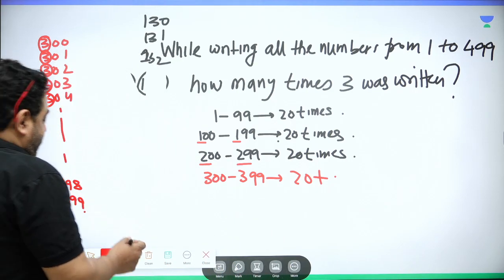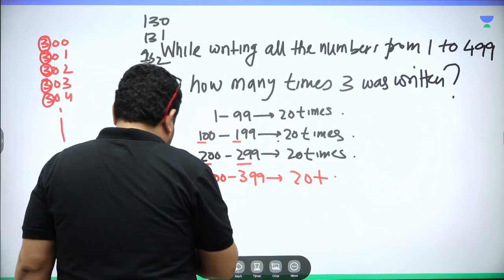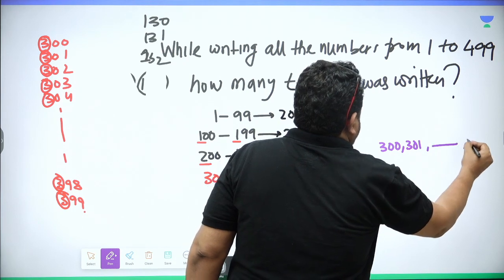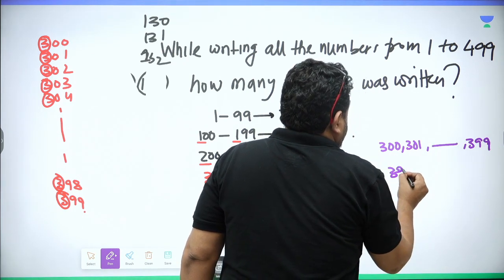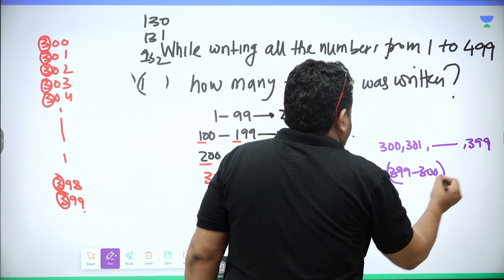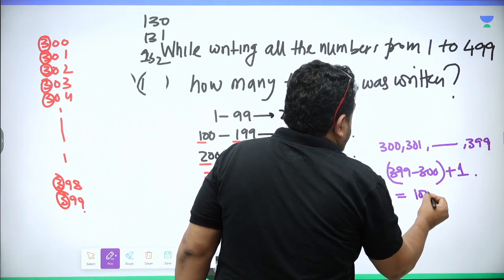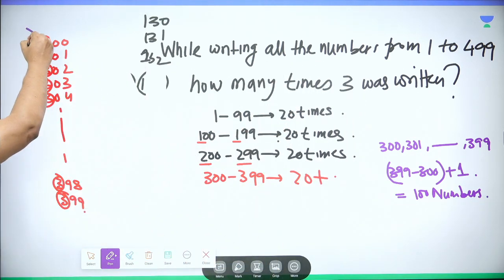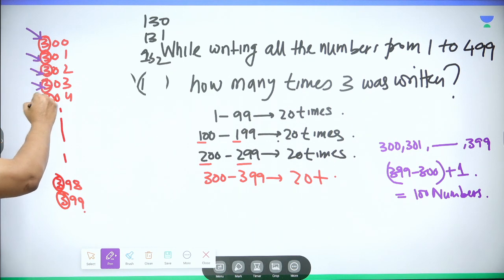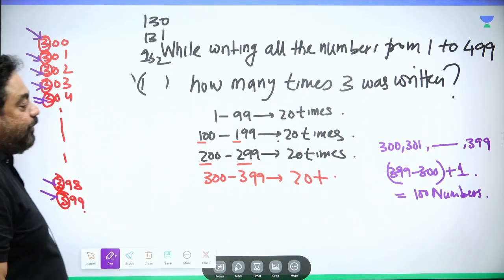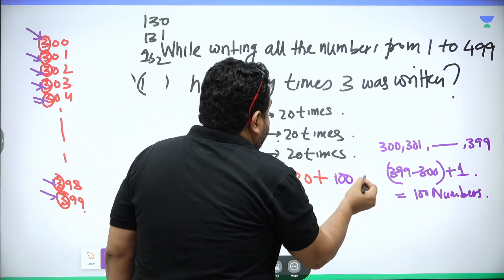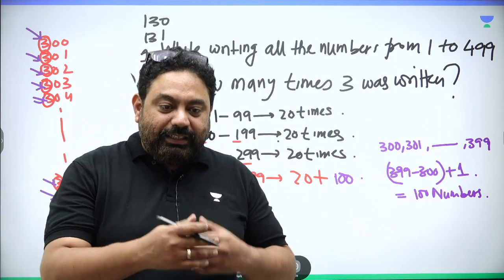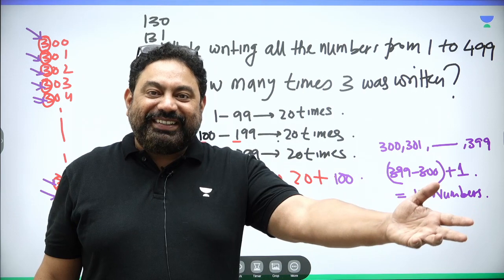So you remember again that consecutive number. How many numbers are these? Sir, from 300 to 399, the number of numbers is 399 minus 300 plus 1, which means 100 numbers. Each number has 3 at the 100th place. So obviously there would be 100 more 3s. I hope now you understand that tricks are required, but they can go beyond a trick, isn't it?